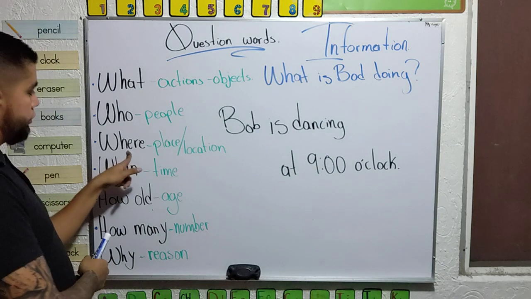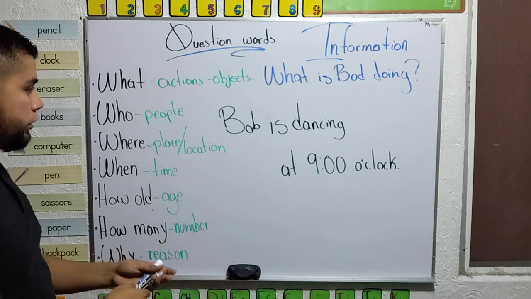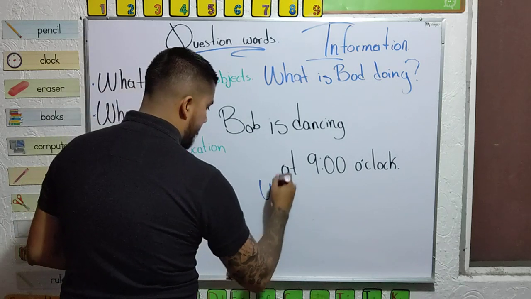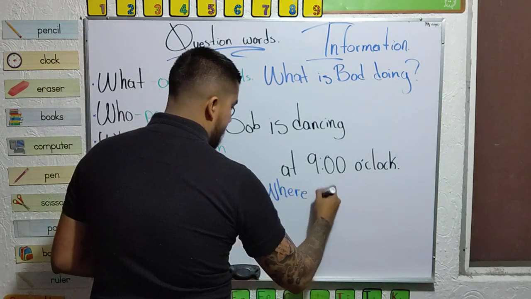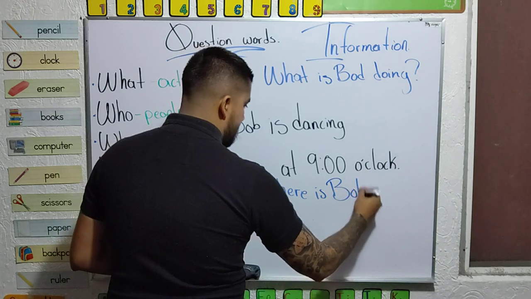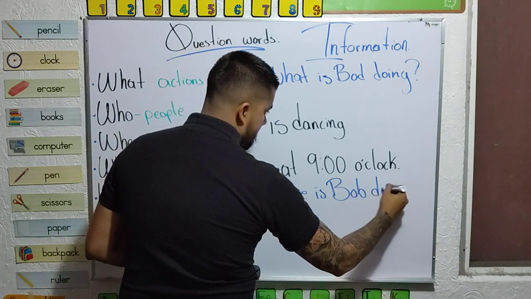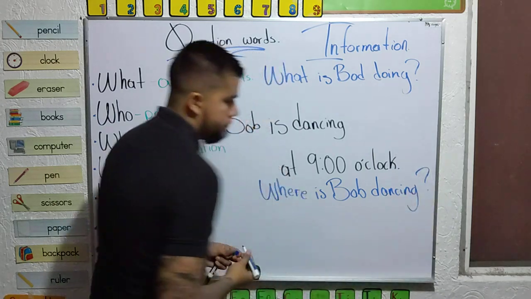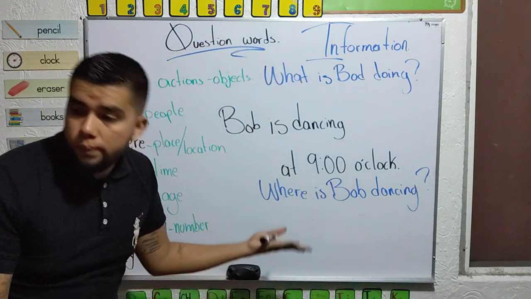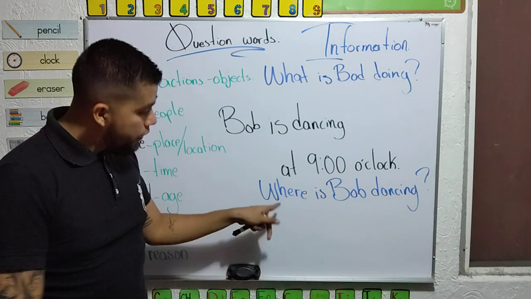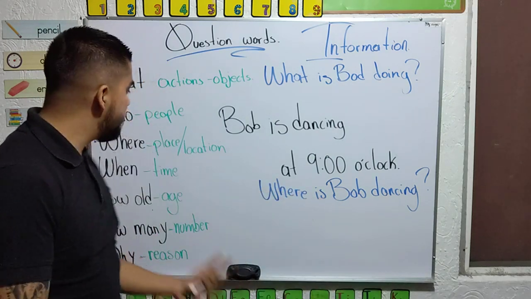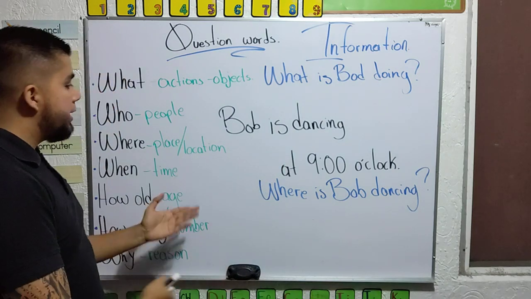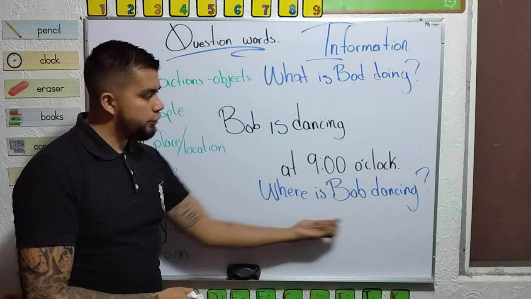Then I'm going to use where. Where is Bob dancing? I want to know the place, the location, the position. Yeah? So that's why I'm using where is Bob dancing?